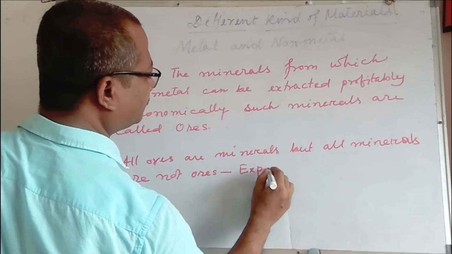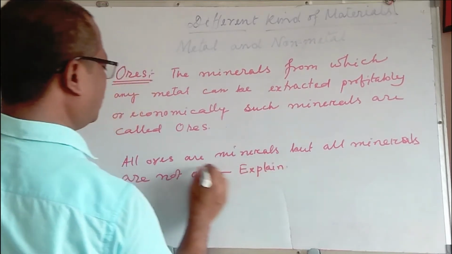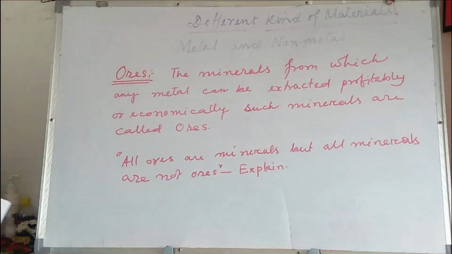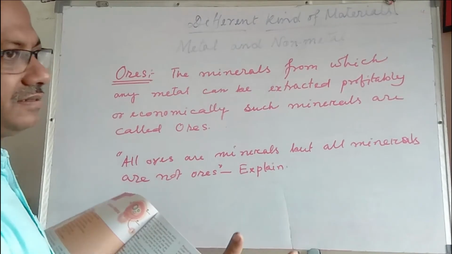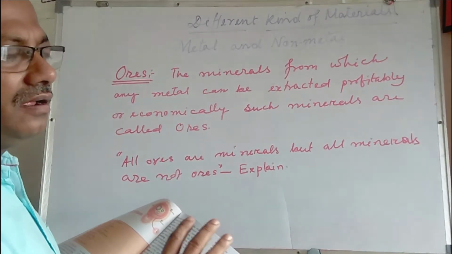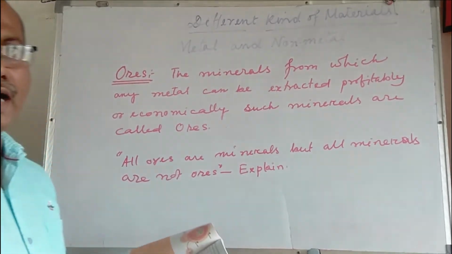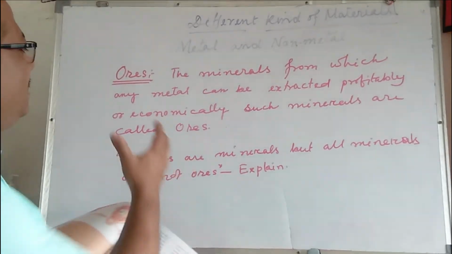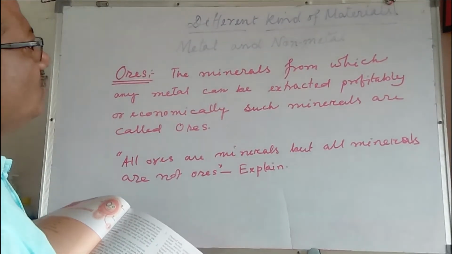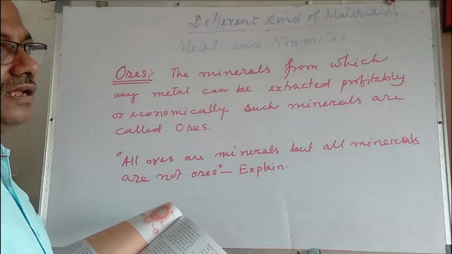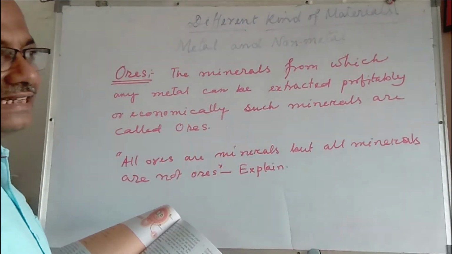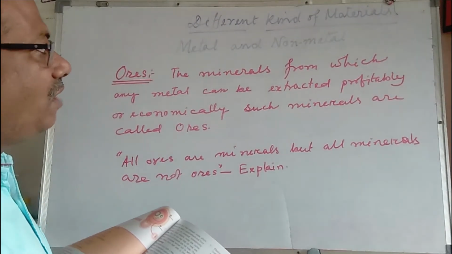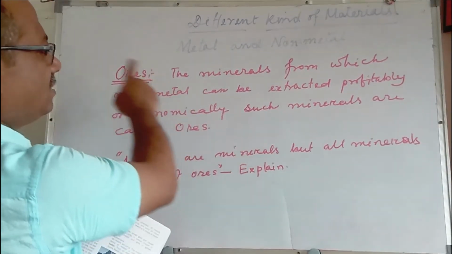Explain. Try to answer yourself. Okay? I will discuss this question here. So, ores means the minerals. Actually, the metal, as you know, gets mixed with other impurities. So with those impurities, the metals are found in compound state. From that state, it is required to be extracted economically or profitably. That kind of compounds or minerals are said to be ores.